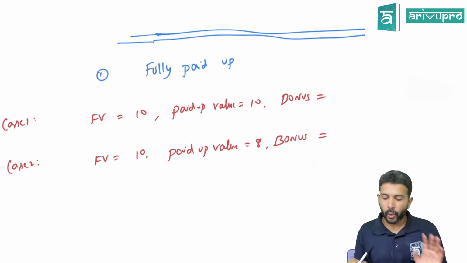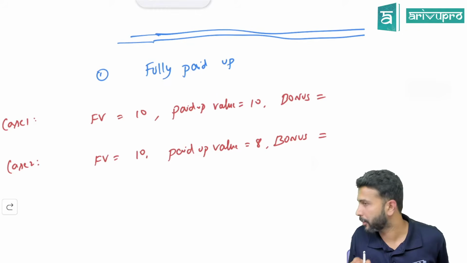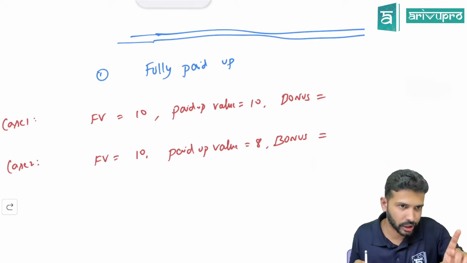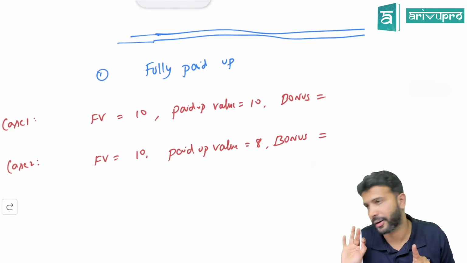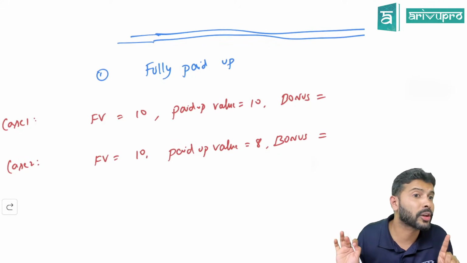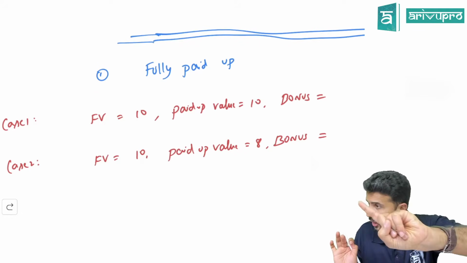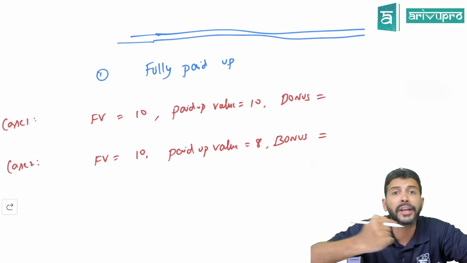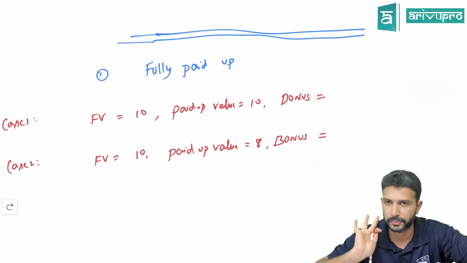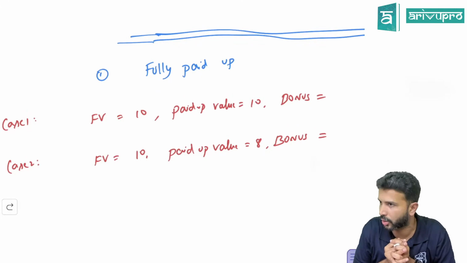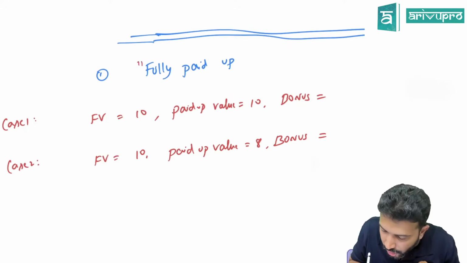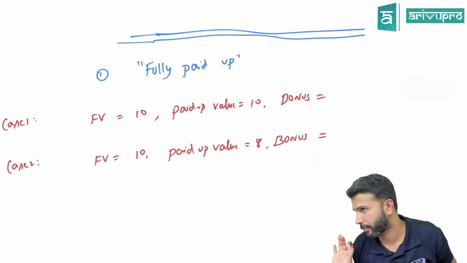What we mean by fully paid up is the existing shares should have reached the face value mark, meaning shareholders should have paid to the extent of face value. If the company has recovered money to the extent of face value from the shareholders, then such shares we call fully paid.